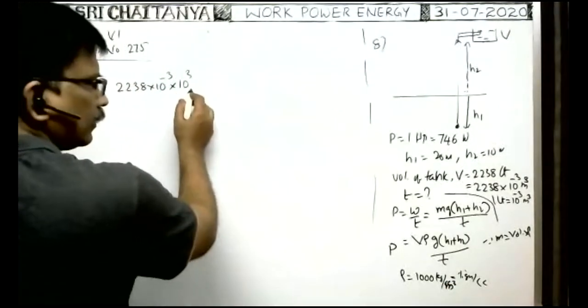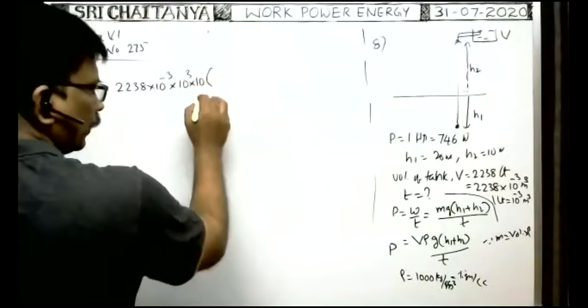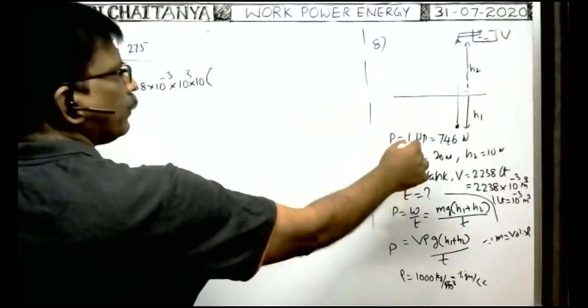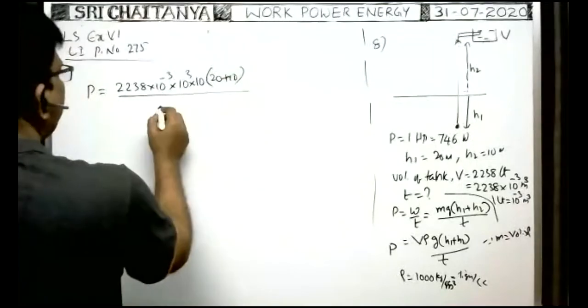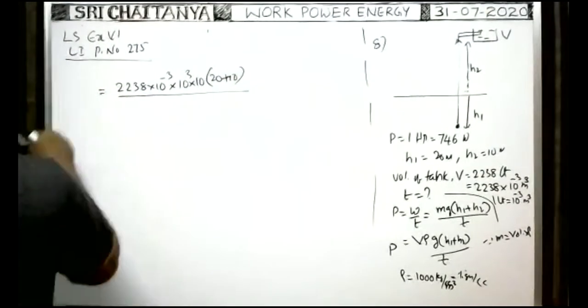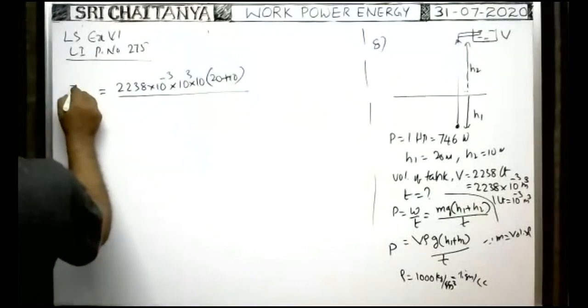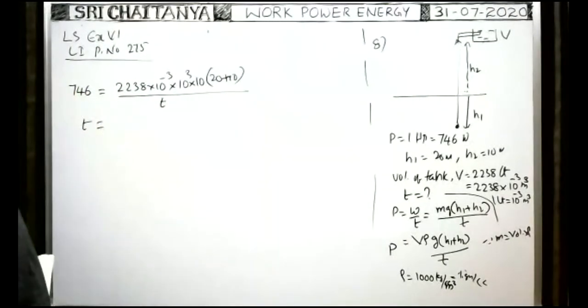So into 1000 into g, you take 10, into H1 plus H2, 20 plus 10, whole by time taken t. Of course, here power is given now. We have substituted the power here. Power is equal to 746 watt because it is a 1 HP motor, now by time taken t. Then what about the time taken?